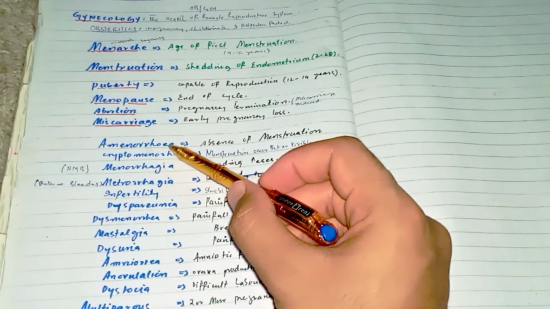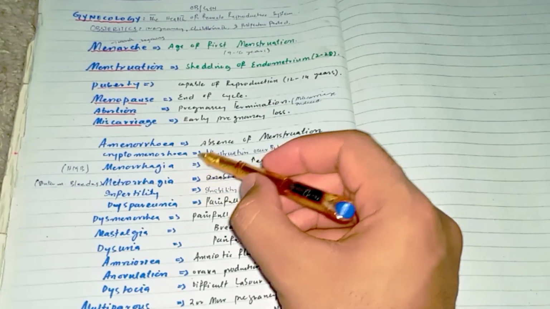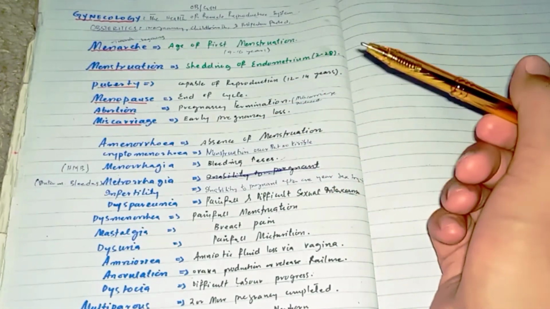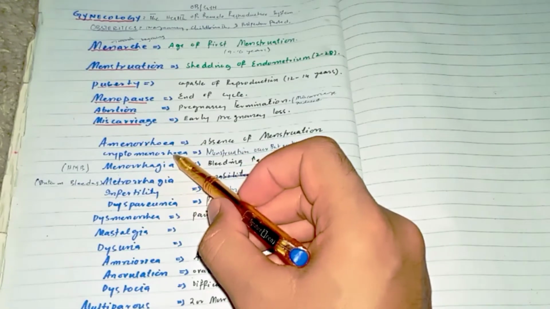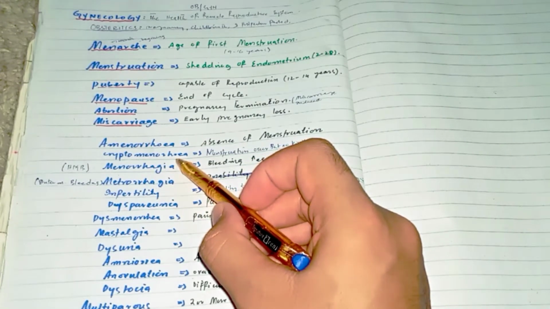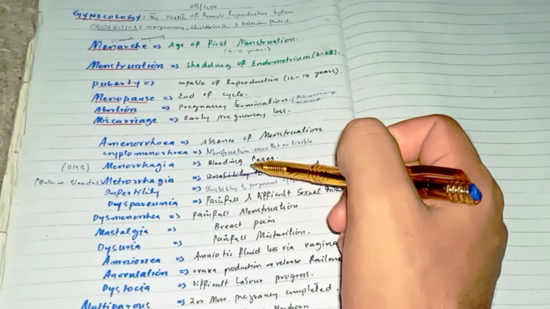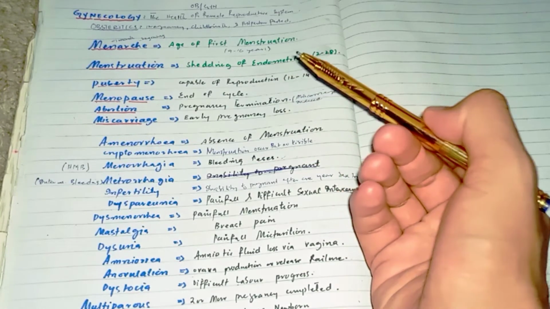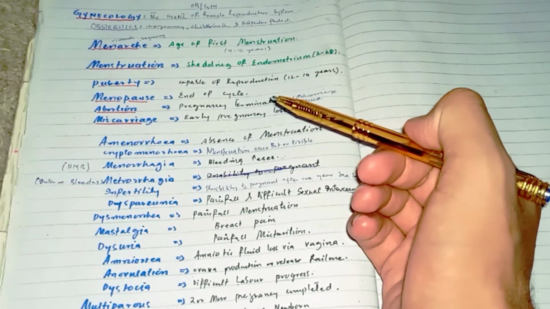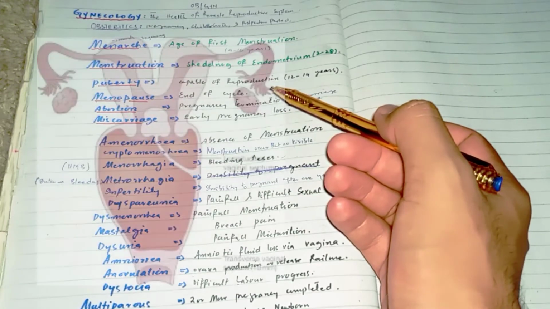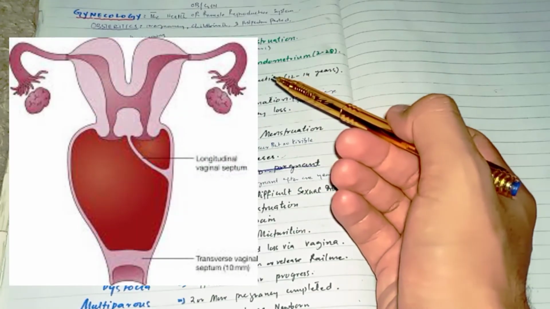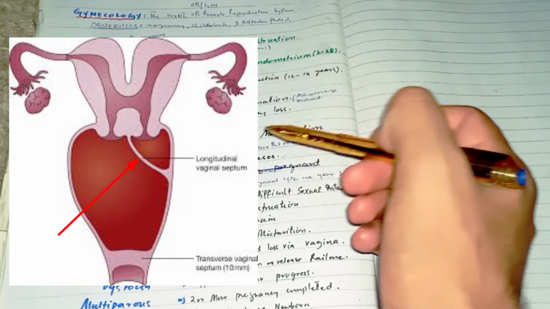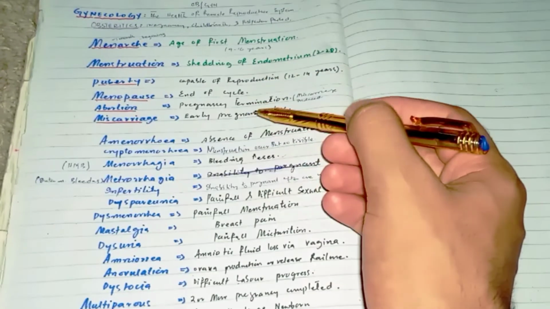The other terminology is amenorrhea, in which there is no menstruation. The female in whom there is no menstruation is called amenorrhea. And the other is cryptomenorrhea, in which there is menstruation, but the menstrual blood cannot come out because there is an outflow obstruction to the bleeding of the uterus. It may be an imperforate hymen, or it may be due to a vaginal septum. But I am not concerned with the causes of the problems.